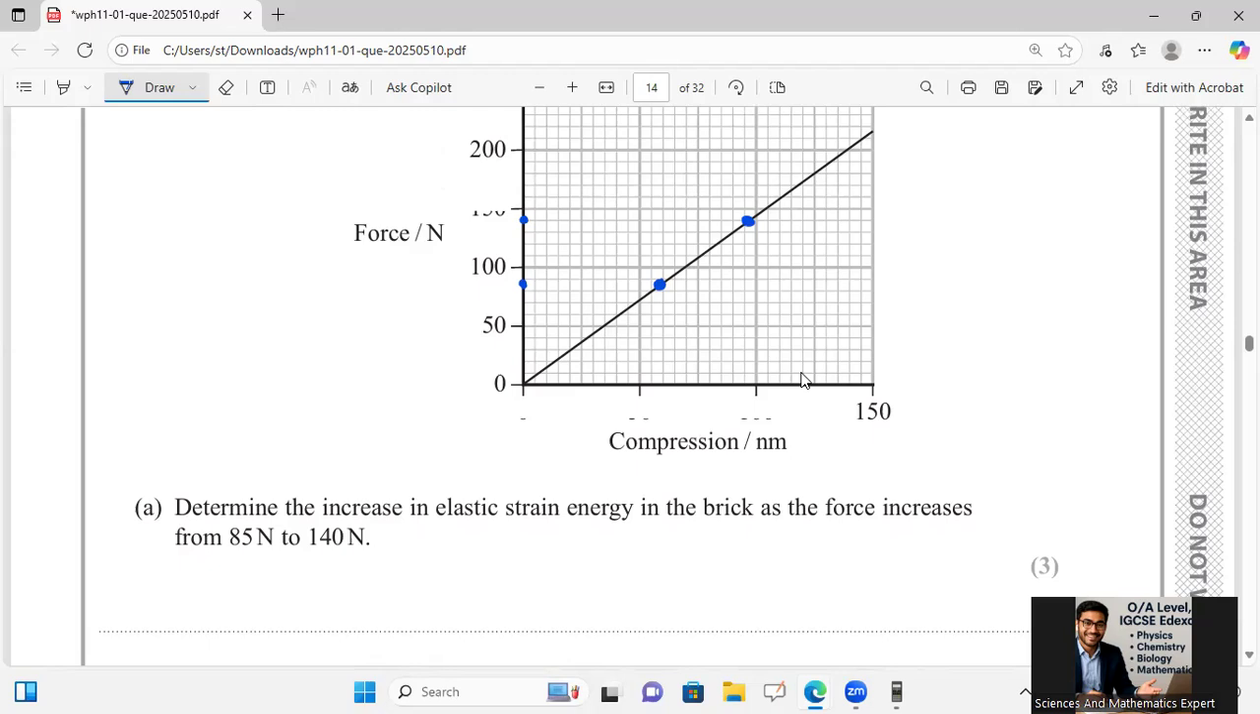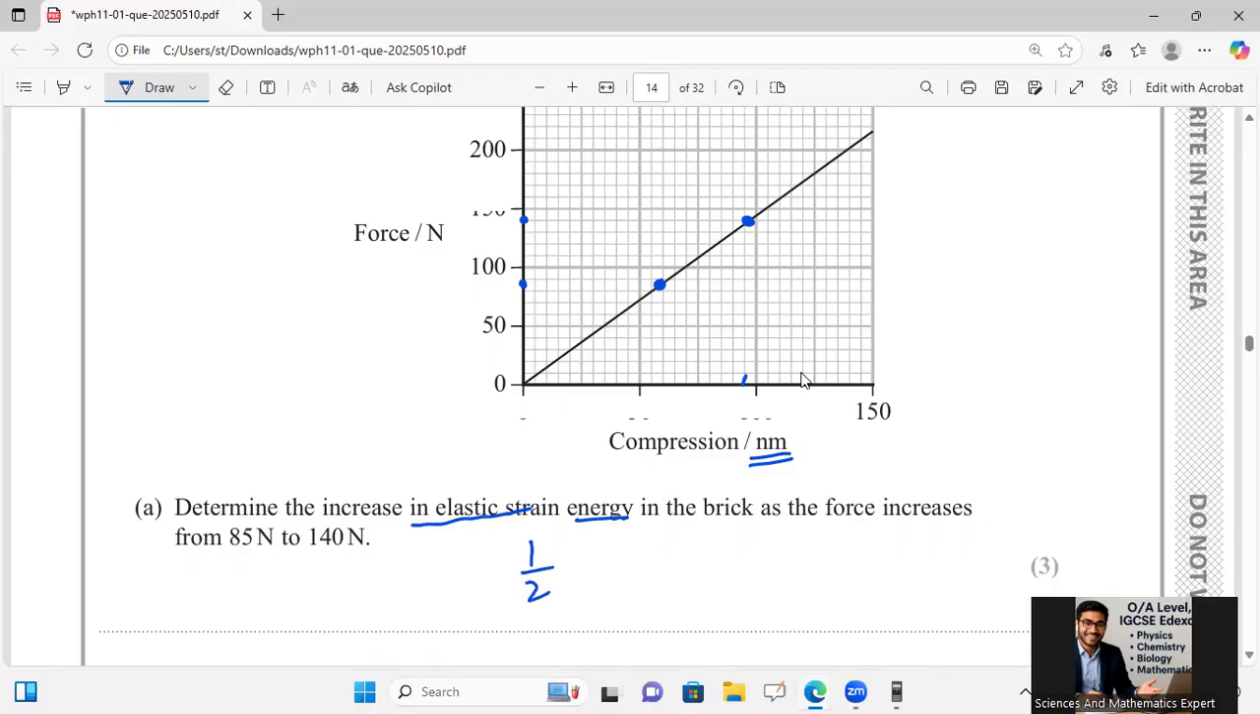Then I will say here, determine the increase in elastic strain energy. So I will have to take both of the areas under the graph, and then I will take the difference of both of them so that I can get the elastic potential energy. First of all, I am taking 140. For 140, the extension is shown here. It was 0, 50, 100 and 150, so it is 140 newton, and this is in nanometers. So I'm taking here 140 newton first.